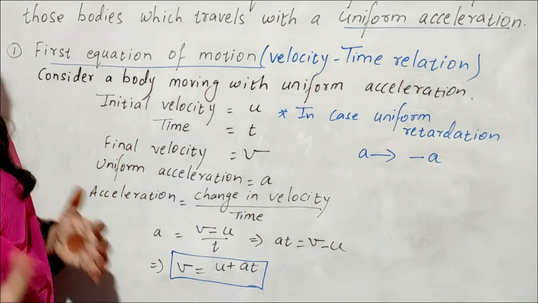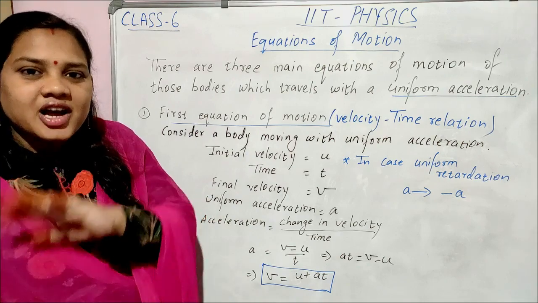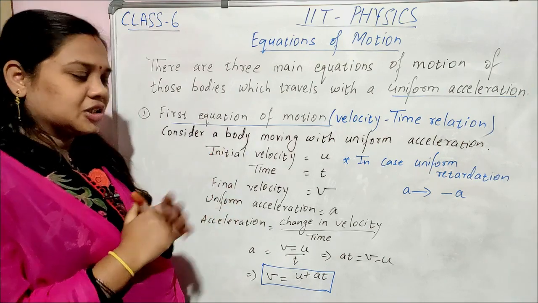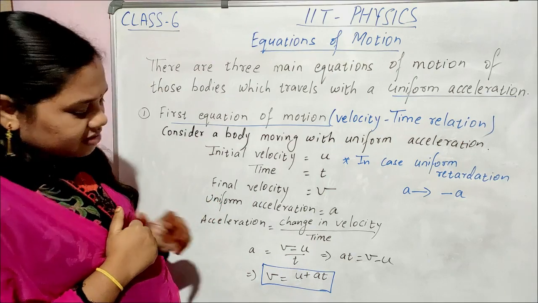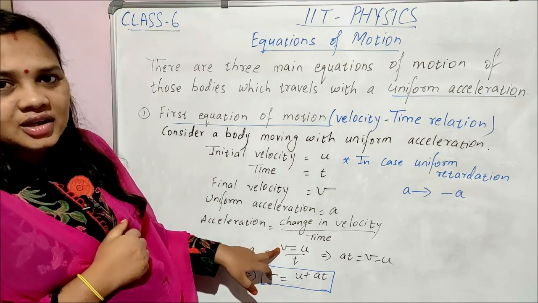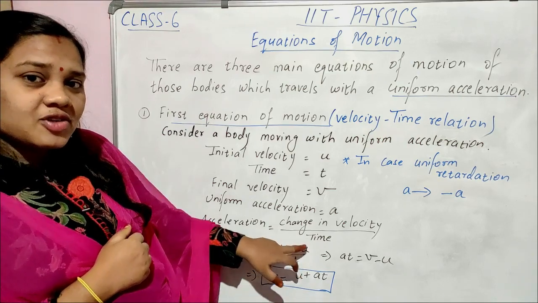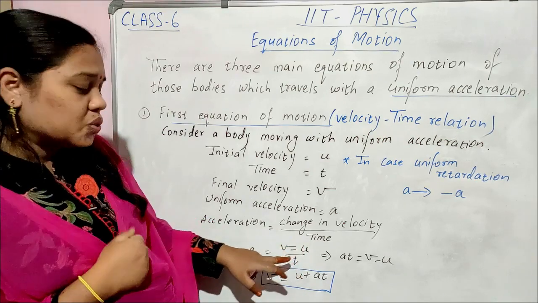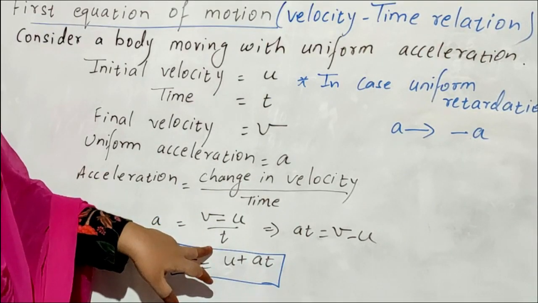So how to find out the change? Change we can find by final minus initial. So final velocity minus initial velocity. Final velocity how much, children? V. And initial velocity is how much? U. So change in velocity is v minus u, by time taken. A is equal to v minus u by t.